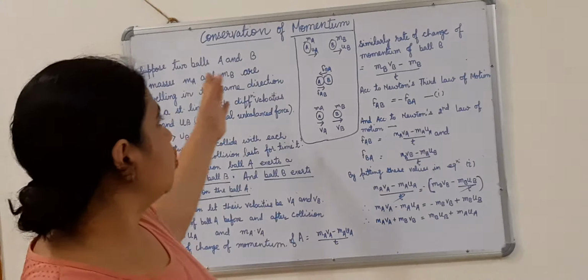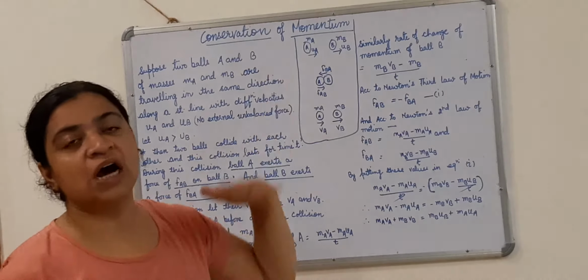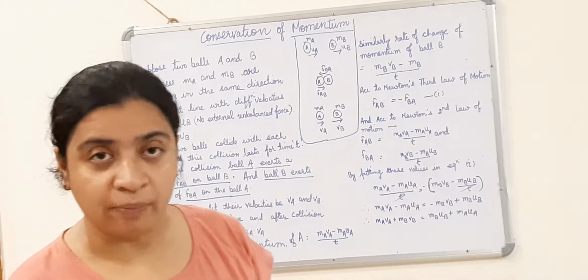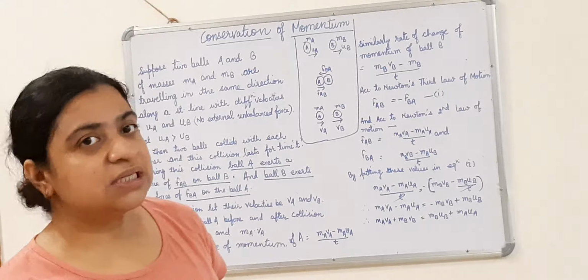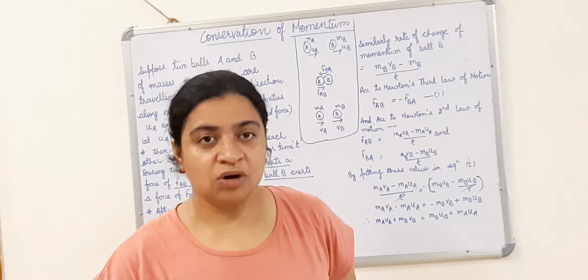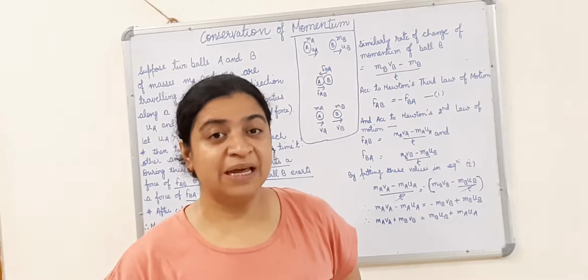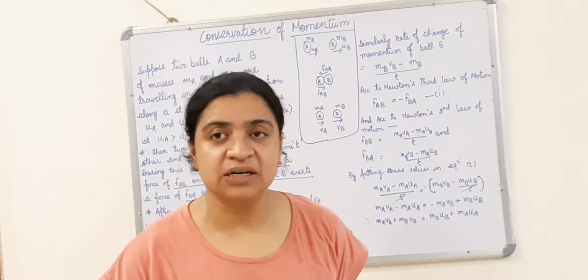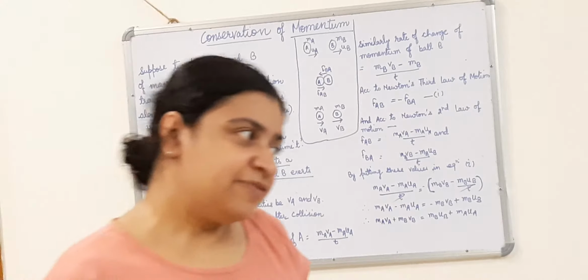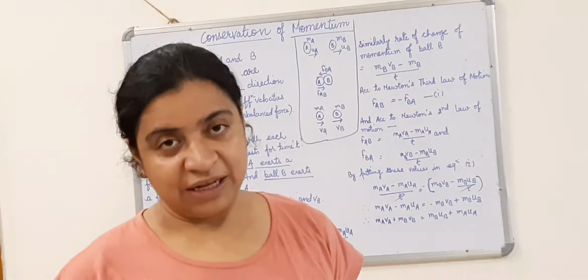So here we need to derive or prove how momentum is conserved, the law of conservation of momentum. This law, children, states, from the term given to this law, conservation of momentum, it means that momentum is conserved. What do you mean by momentum is conserved? Momentum is conserved means